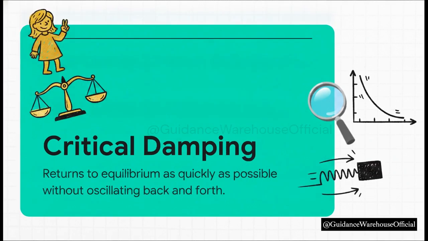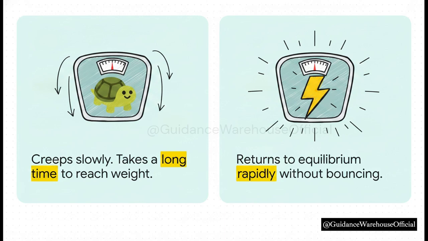And that brings us to the Goldilocks zone, the third category, critical damping. This is the absolute perfect middle ground. In a critically damped system, the object returns to equilibrium as fast as physically possible without bouncing back and forth. It essentially just snaps right to zero and it stays there. No overshoot.